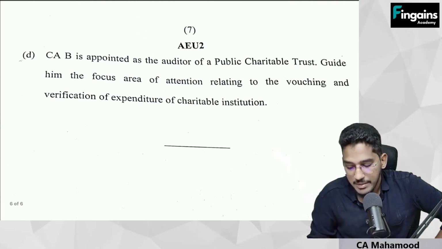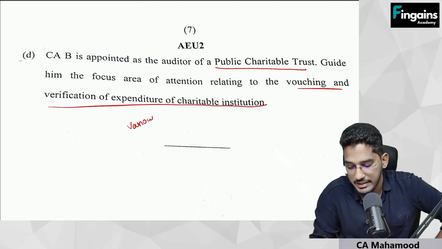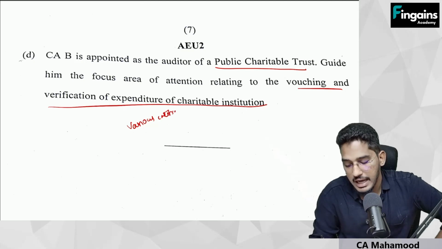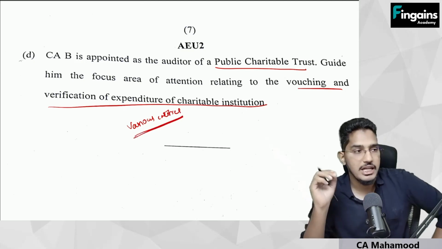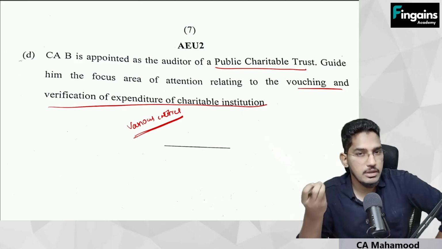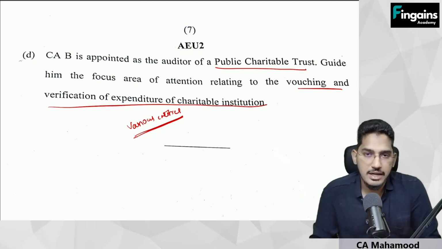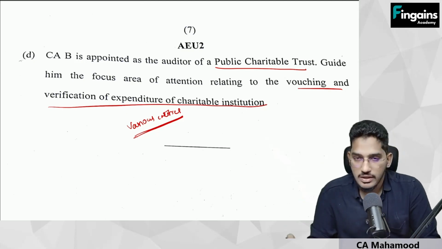Next one, CAB is appointed as auditor of public charitable trust. Guide him the focus area of attention relating to vouching and verification of expenditure of charitable institution. This is regarding audit of various entities. So they have asked a question regarding, as an auditor, how will you verify expenses of a charitable institution? Clear everybody? So if you give a little bit of thought and if you would have done a minimum level of preparation, you could have answered these questions comfortably. Clear and comfortable everybody? So this is a quick analysis of this question paper.